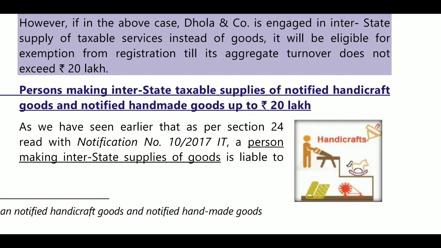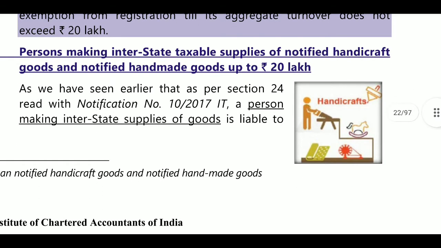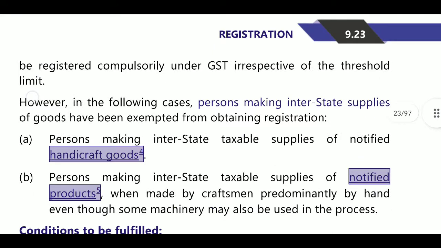Here, for goods related to handicraft goods and handmade goods, the turnover limit is 20 lakhs even though they are making interstate supplies.